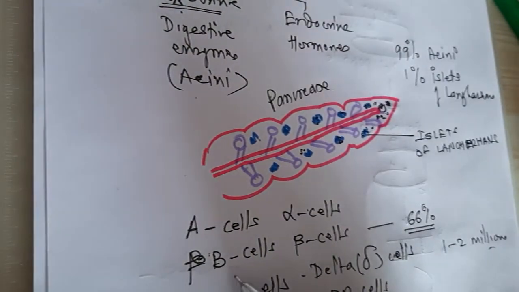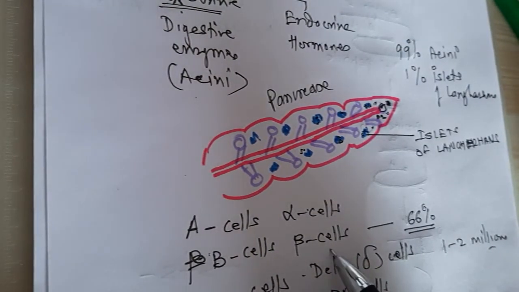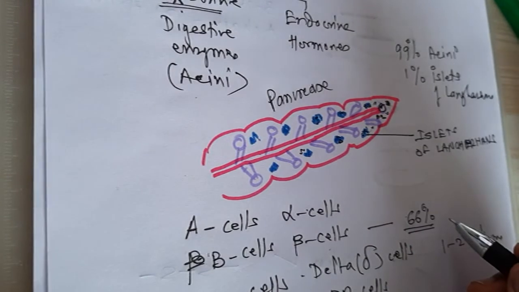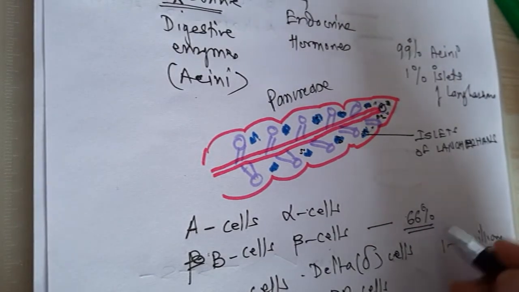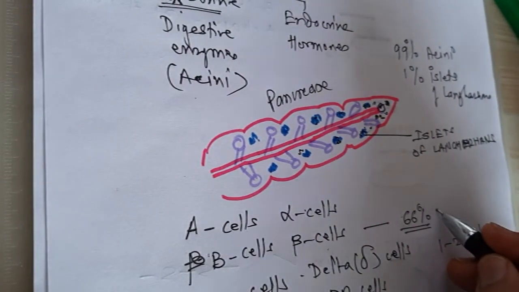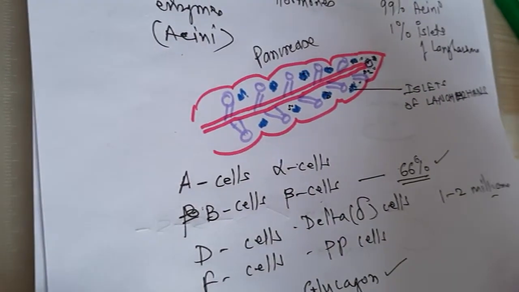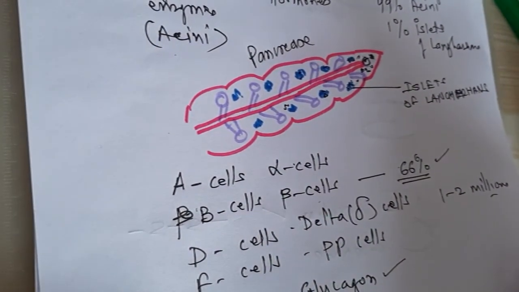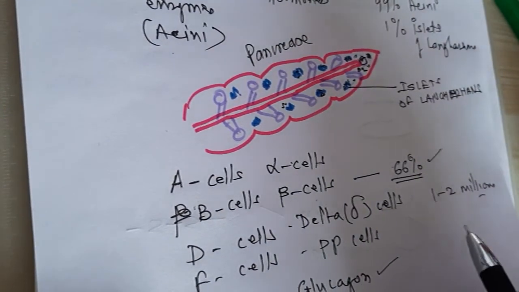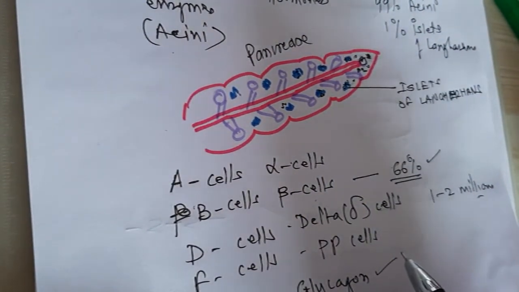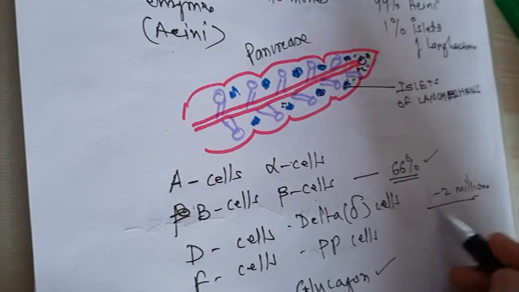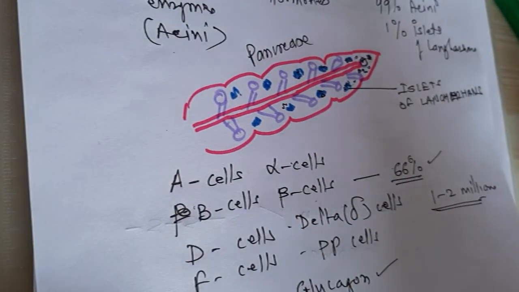Then B cells or beta cells, which constitute most of the cells of the islets of Langerhans, around 66%, of the total 1 to 2 million islets of Langerhans.